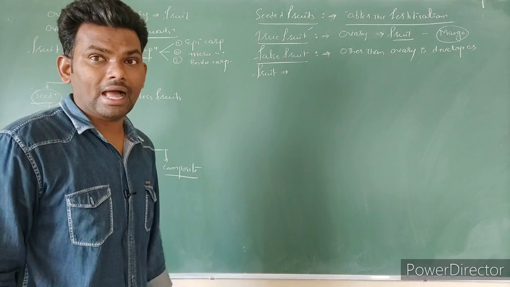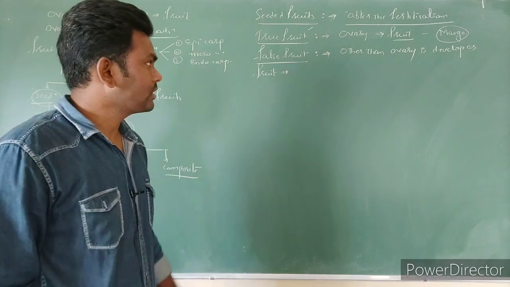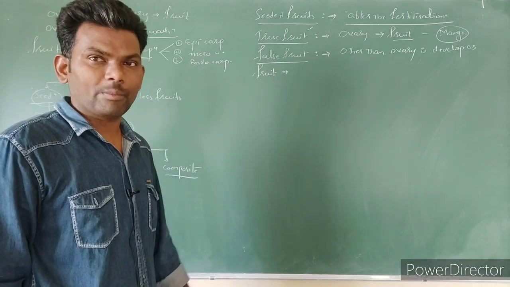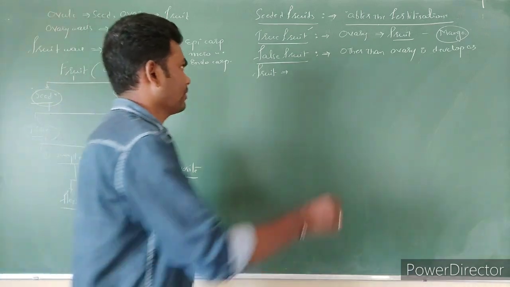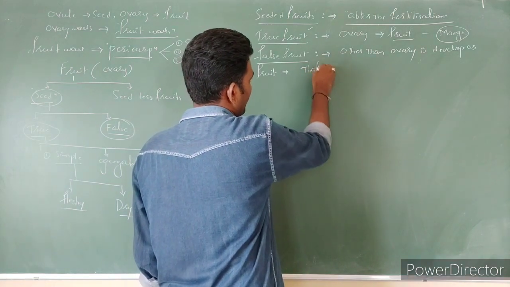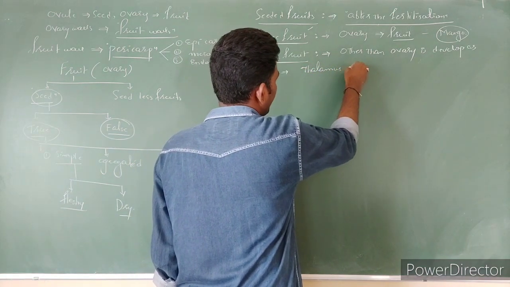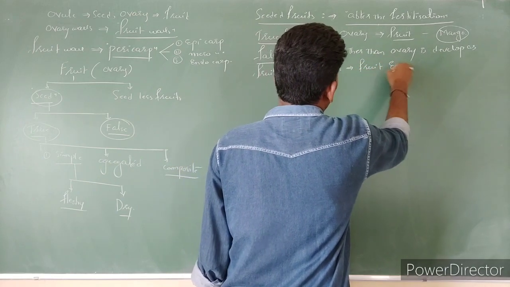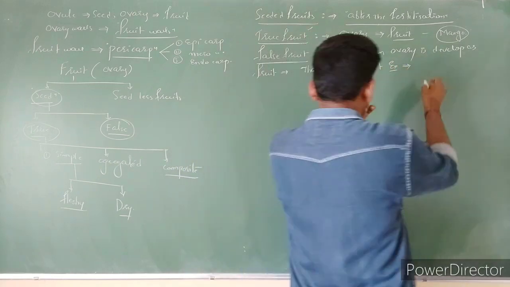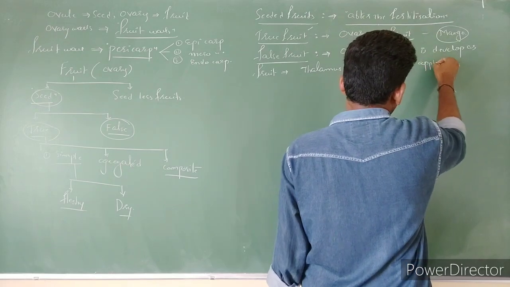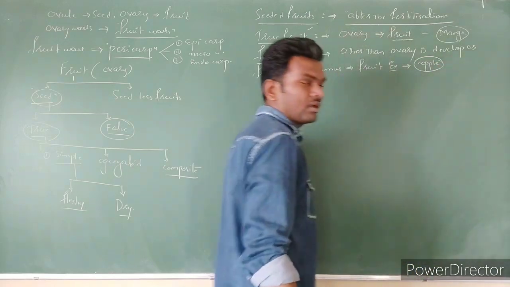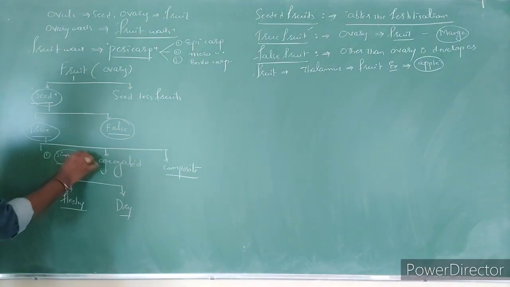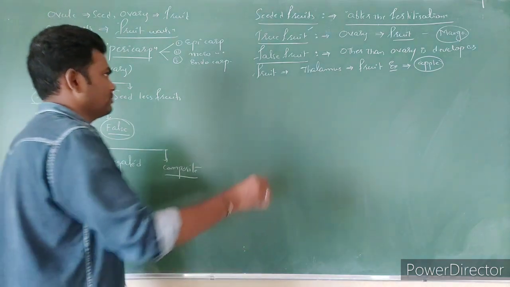The best example is apple, you can notice that in apple and strawberry, the thalamus is developed as fruit. So that we can call as what? False fruits.